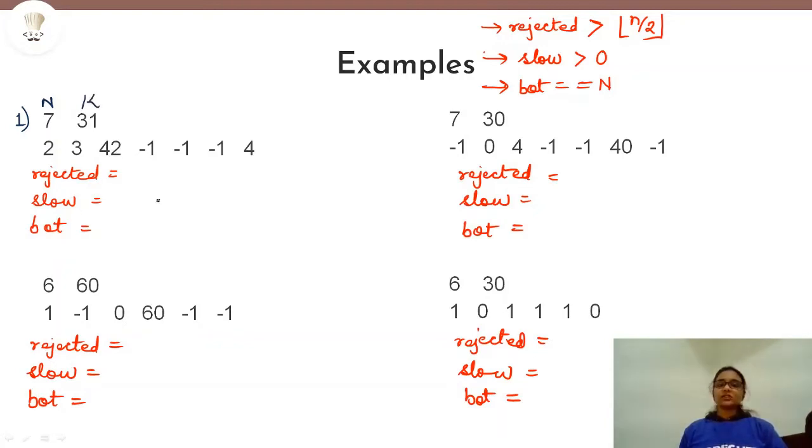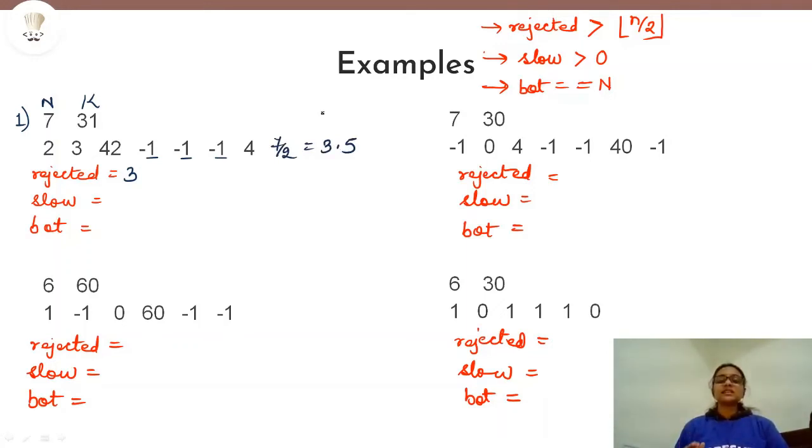Now the first thing we wanted to check was whether the candidate will be rejected or not. In rejected, what we store is the number of problems that the candidate was not able to solve. So here the candidate was not able to solve 3 problems. You can see for 3 problems we have -1. And what was the criteria of being rejected? It was that the number of problems a candidate is not able to solve is more than half of the problems. So what is half of 7? 7 divided by 2 is equal to 3.5. Now we can either take it to be 3 or 4.